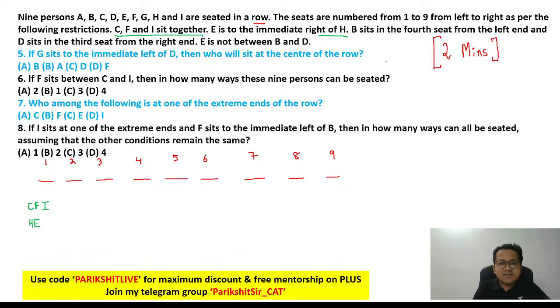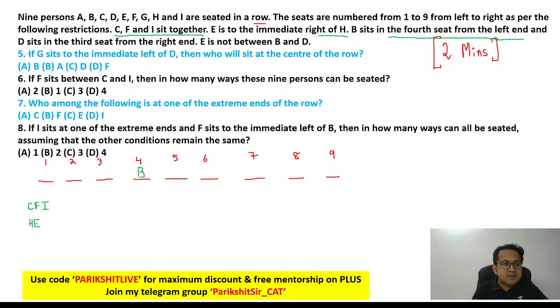Next, B sits in the fourth seat from the left end. I think this brings a smile on my face. Why? Because in this case, the position of B is fixed. Fourth seat from the left end automatically means B is going to be at number 4. So I put B at number 4. This has been taken care of.